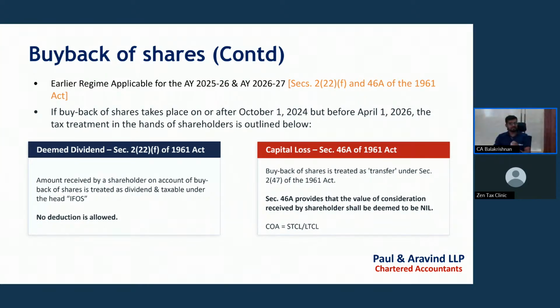Here only loss will arise. There is no gain because we are not going to take any consideration. That consideration needs to be offered as deemed dividend under the head income from other sources. There are two heads, so we can't reduce the cost of acquisition.